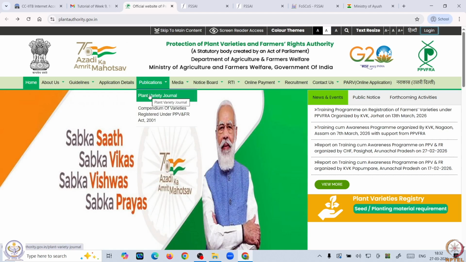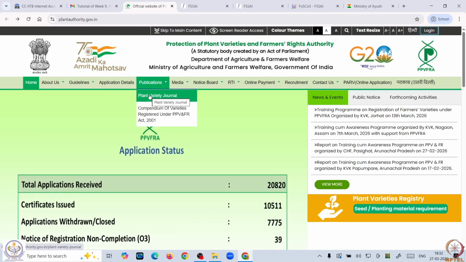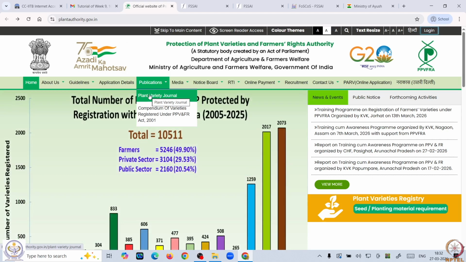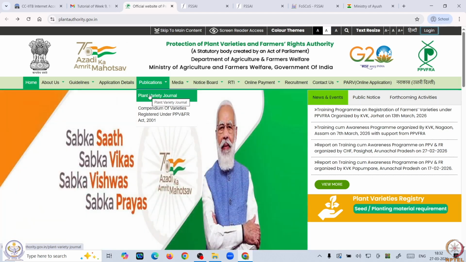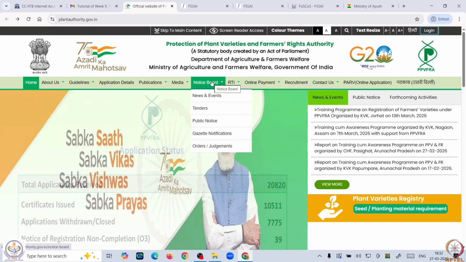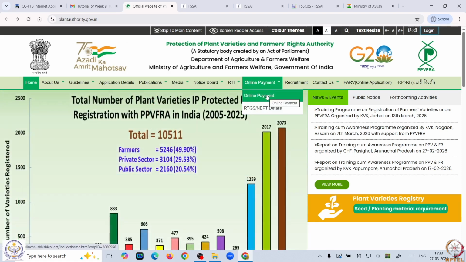This is the journal where your variety will get published. So, on registration, once you get the approval, those varieties will periodically get published in this journal, and if anyone wants to use those varieties for commercial purposes, they can get the information from these journals. Then there are the notice board and the online payment method by which you can register and put up your variety by payment. So, everything is over here.